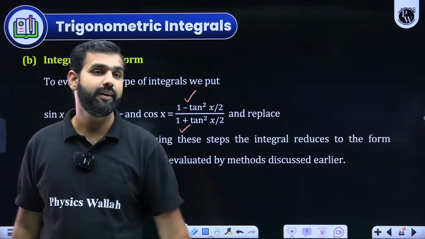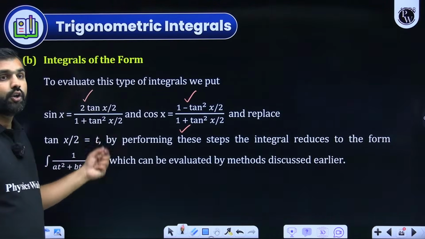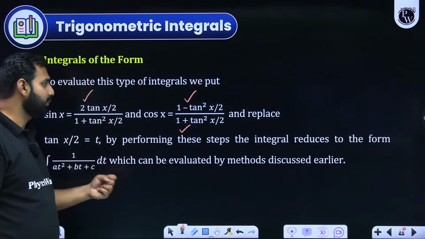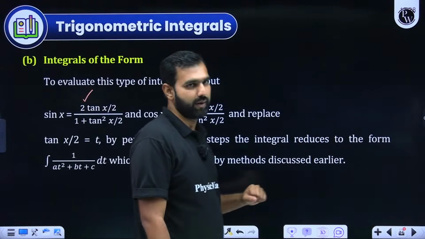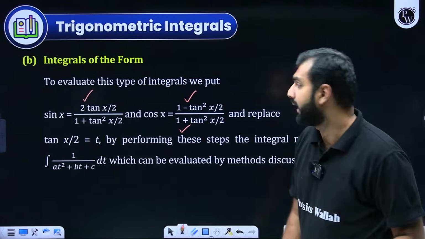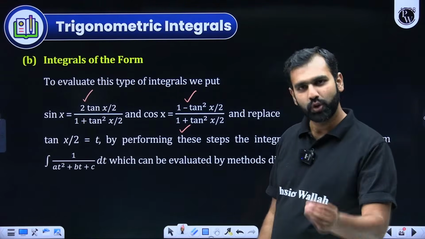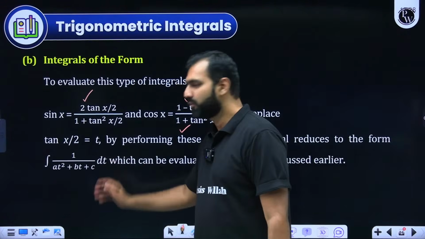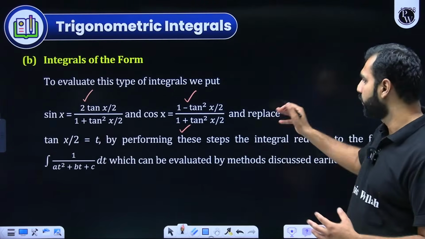If you remember that, you can do a lot with that. Because sin x, I can substitute by 2 tan x by 2 upon 1 plus tan square x by 2, and cos x we can replace by 1 minus tan square x by 2 upon 1 plus tan square x by 2. And with that, again, you take tan x by 2 as t. You will be seeing 1 upon at square plus bt plus c kind of a form, which is again type 1 or type 2, depending on what you do here.